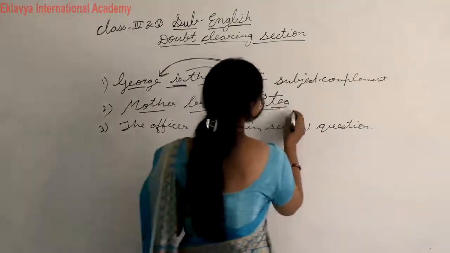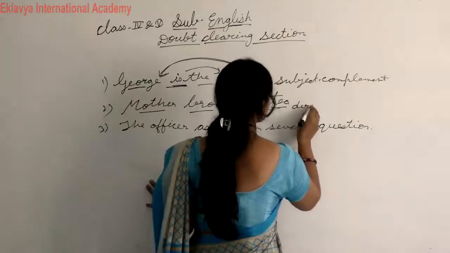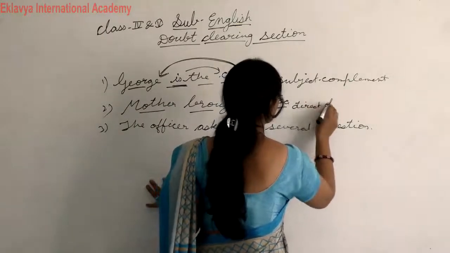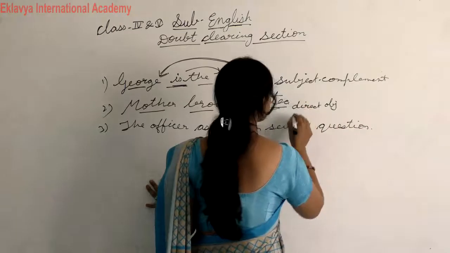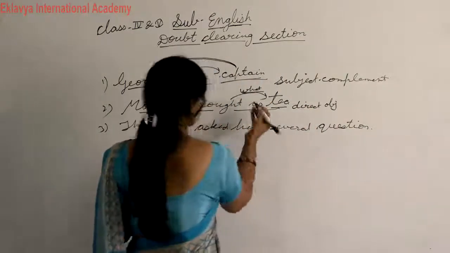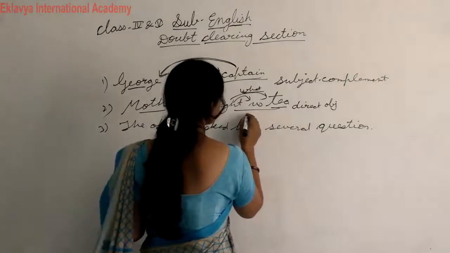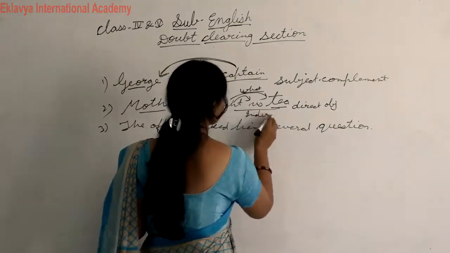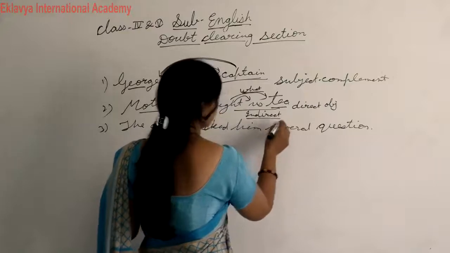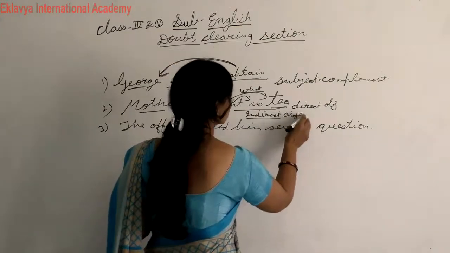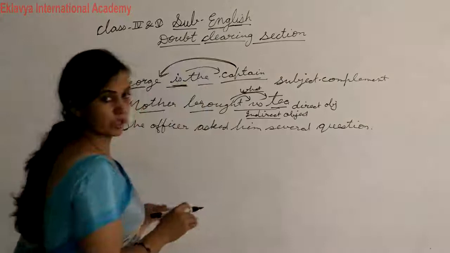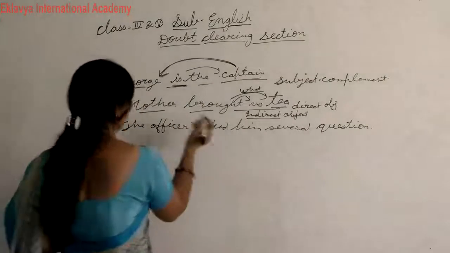So this is the direct object. Brought to whom? Us. Then this is the indirect object. I hope you don't have any doubt about this topic.